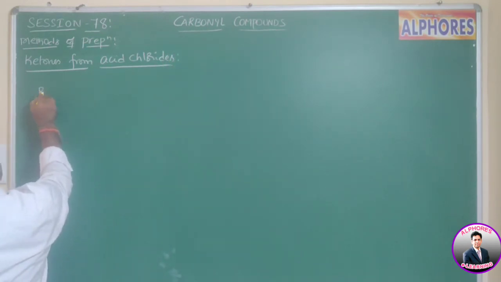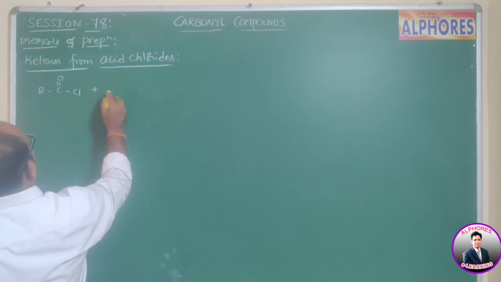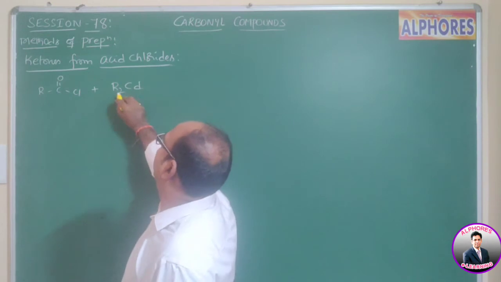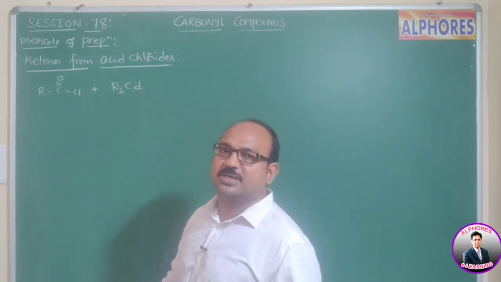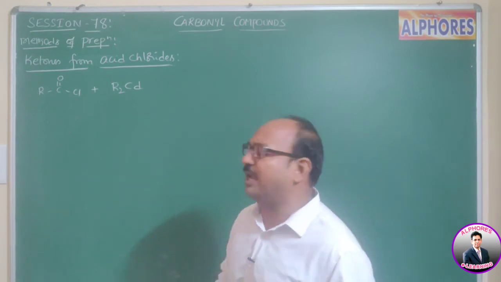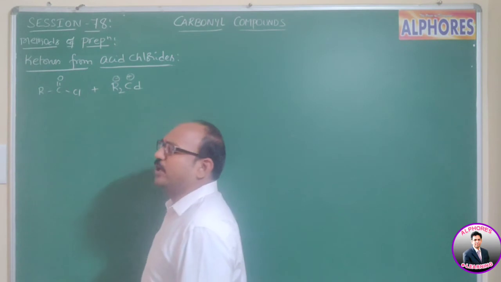Let us take RC double bond OCl, carboxylic acid chloride. This one upon reaction with dialkyl cadmium. As we know, compounds with carbon attached directly to a metal are called organometallic compounds. In organometallic compounds, the alkyl carbon acquires negative charge and the metal becomes positive.